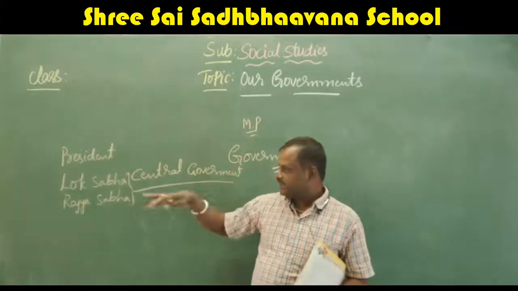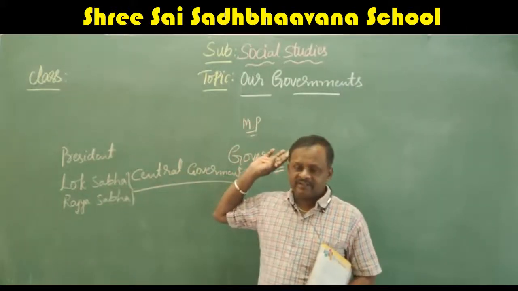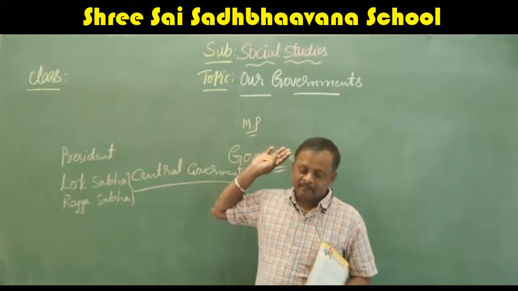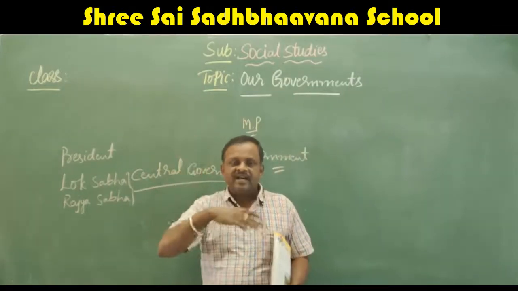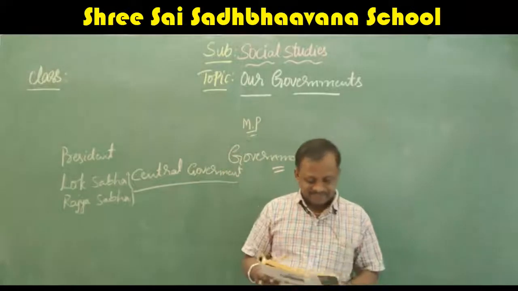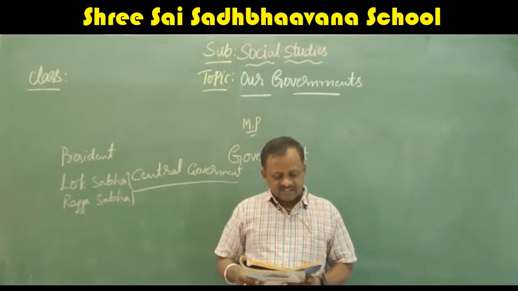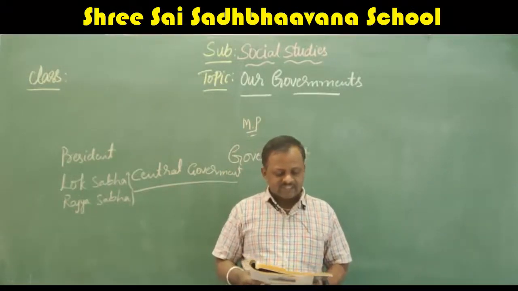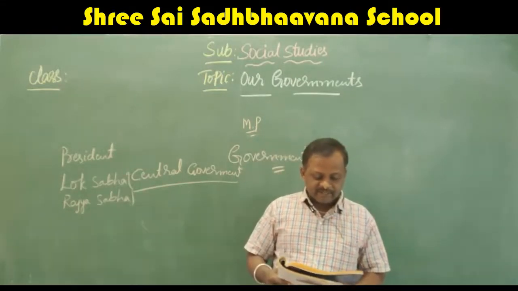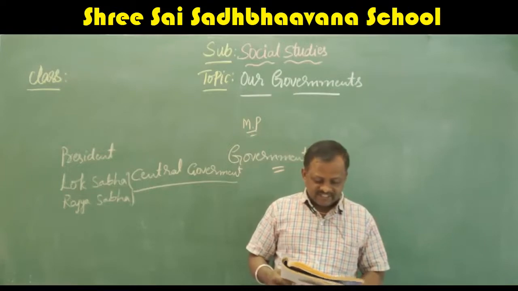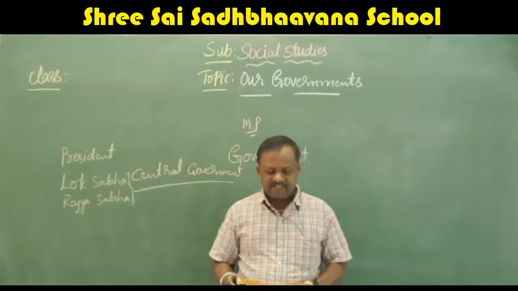That we will read next. This Lok Sabha is very important. It is headed by the president as well as by the prime minister and the remaining members of parliament. There is the president and the two houses, the Lok Sabha and the Rajya Sabha. There is also a council of ministers headed by the prime minister to advise the president in carrying out his or her duties.